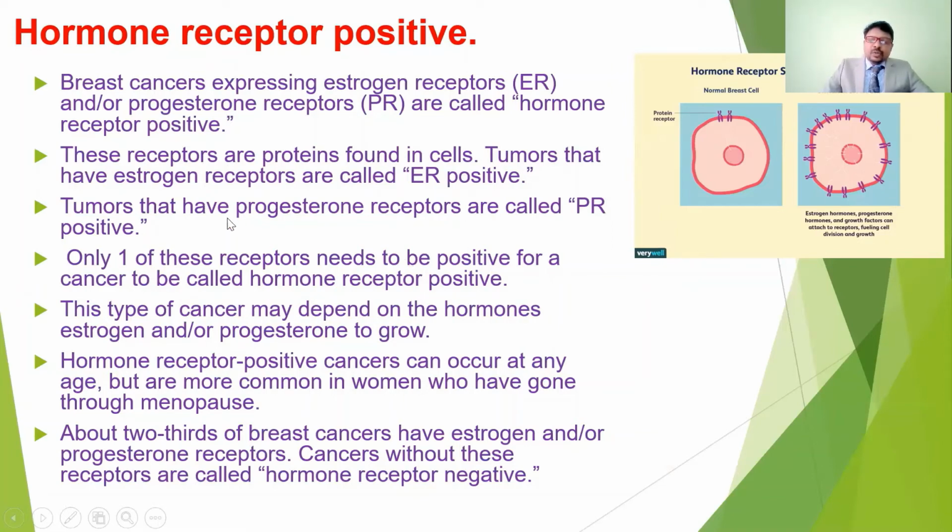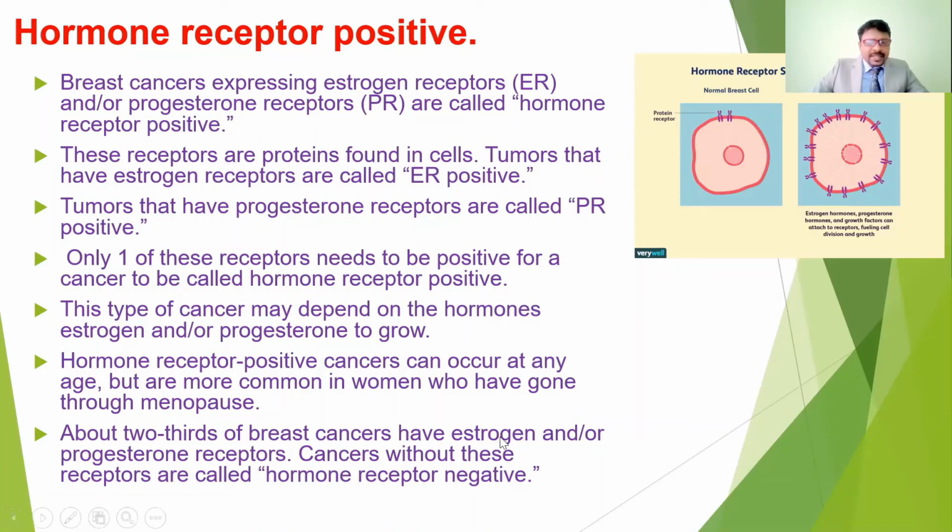So if the tumors have the progesterone receptor, it is progesterone receptor positive. To confirm positive or negative, at least one receptor should be positive, either estrogen receptor or progesterone receptor. This type of cancer may depend upon the hormones, estrogen and progesterone, to grow. Hormone receptor positive cancers can occur at any age, but are more common in women who have gone through menopause, after 45 to 50 years of age, when hormonal imbalance happens. Because of the hormonal imbalance, hormone receptor positive breast cancer will develop.